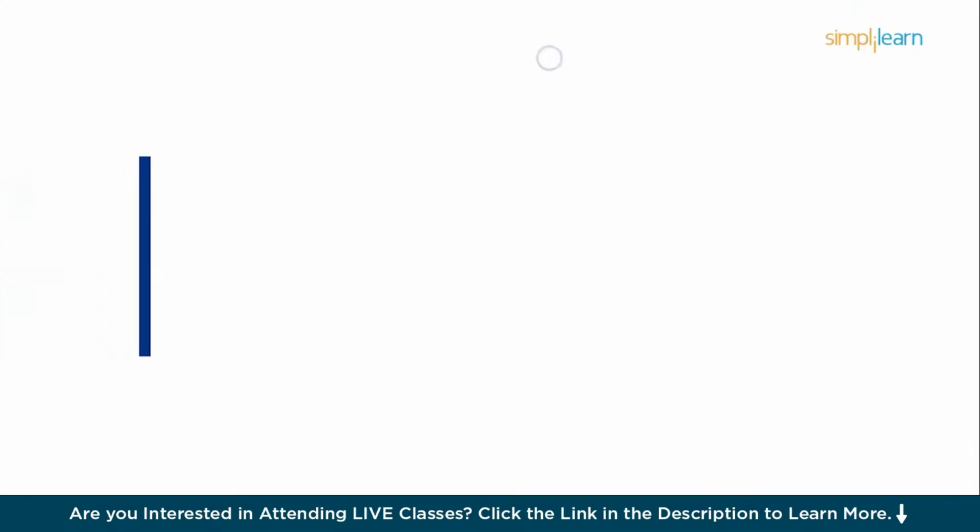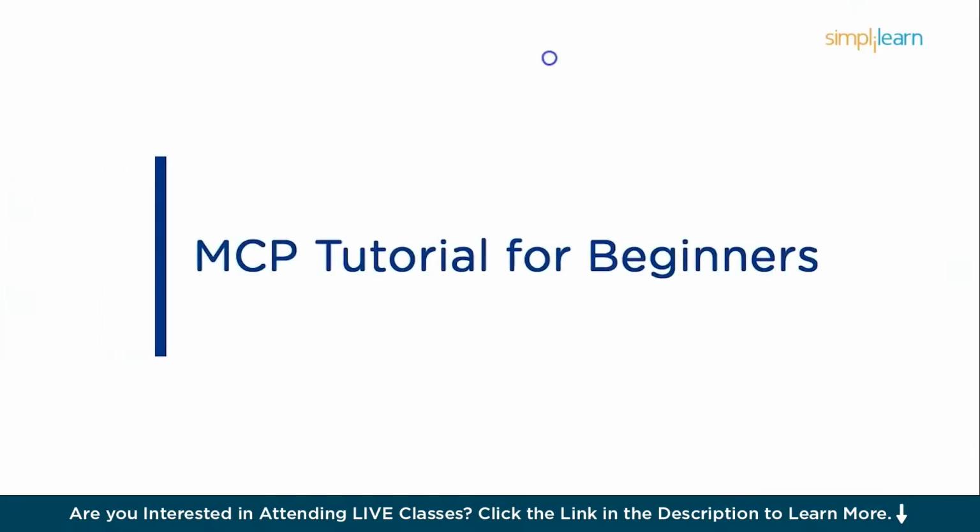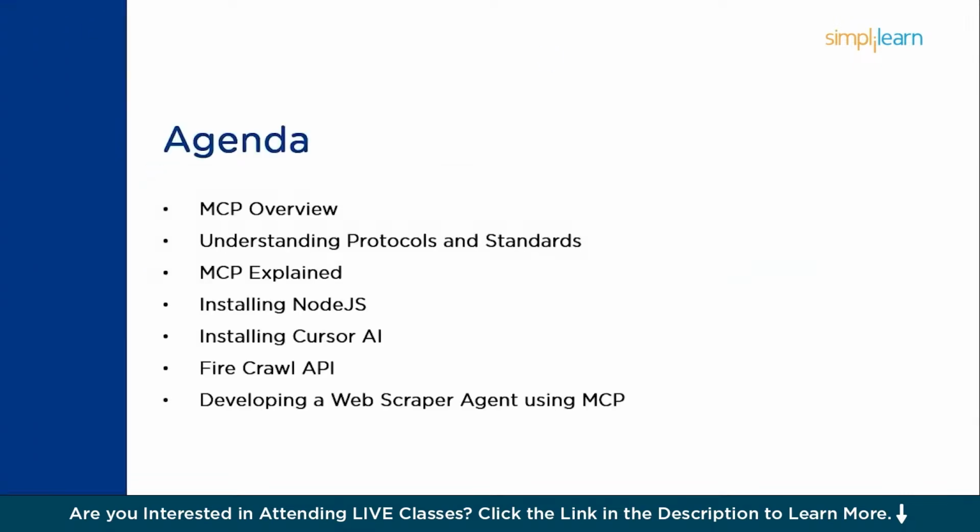Now, we will begin with the agenda for the MCP tutorial for beginners. Firstly, we will have a quick briefing of what exactly an MCP is, or as it is called, Multi-Agent Collaboration Protocol. Followed by that, we will understand some basic protocols and standards in communication. Next, we will try to relate MCP to the understanding of protocols and standards. Followed by that, we will get started with our demonstration on developing a web scraper agent using MCP.